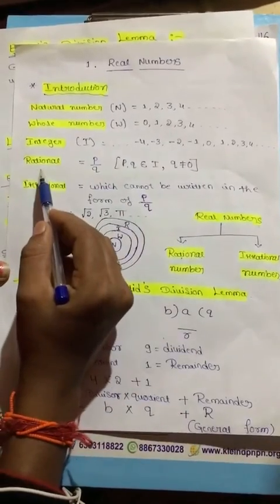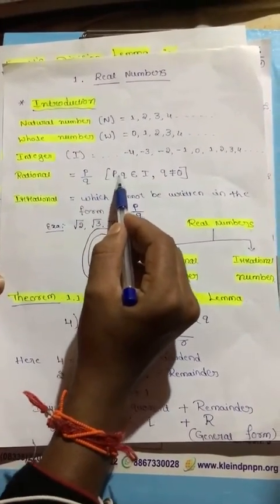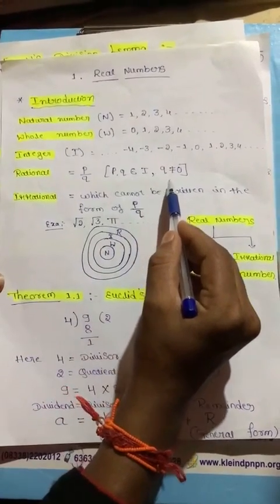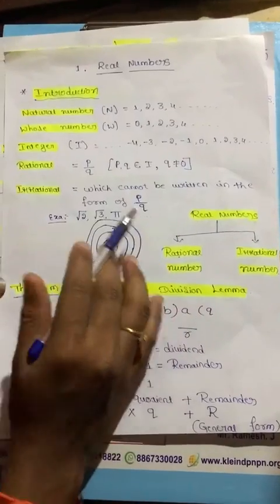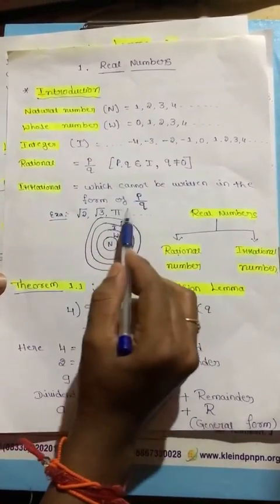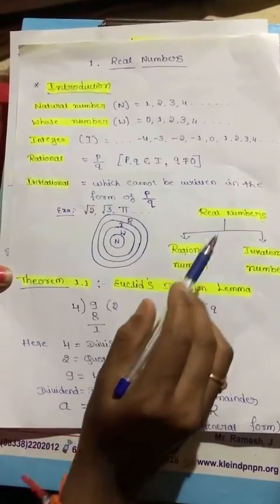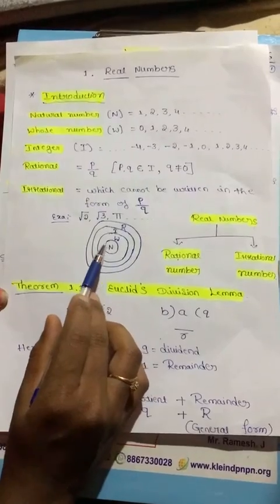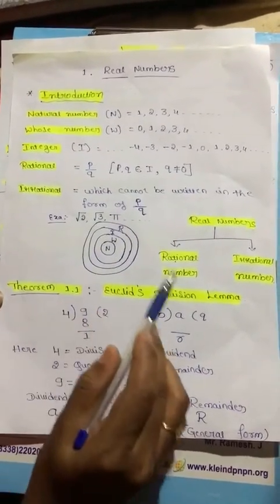Next is rational numbers. A rational number can be written in the form p by q, where p and q are integers and q is not equal to 0. Irrational numbers cannot be written in the form p by q, for example root 2, root 3, pi, etc. This figure shows that real numbers include natural numbers, whole numbers and integers.